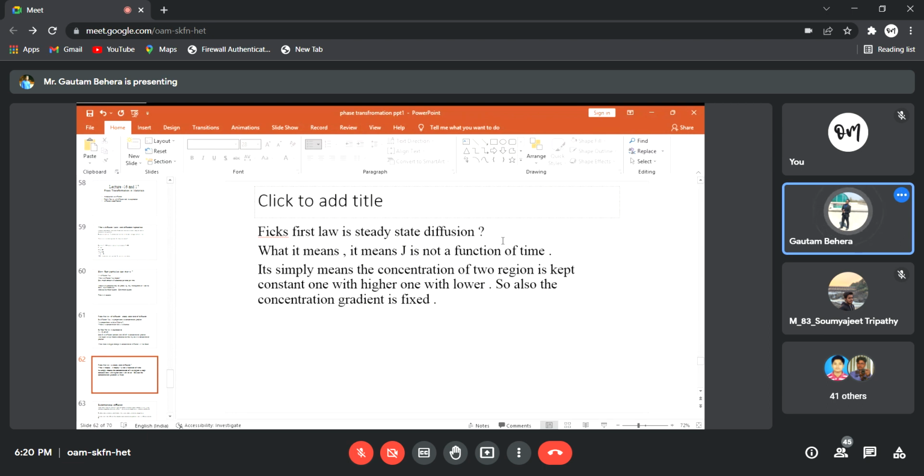Obviously atoms will move from higher concentration to lower concentration, but you are keeping that fixed. Similarly, you are keeping the concentration gradient fixed, right? If you're not changing the concentration or concentration gradient for different reasons, then that will be a steady state diffusion, and the diffusion flux will not depend upon the time period, right? I think up to this it is okay.